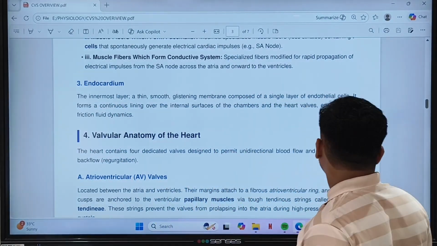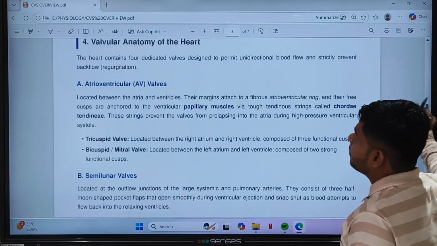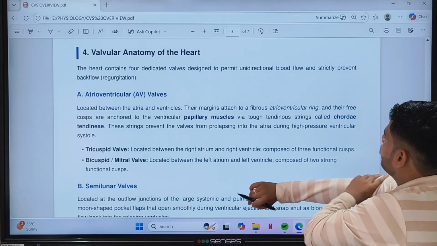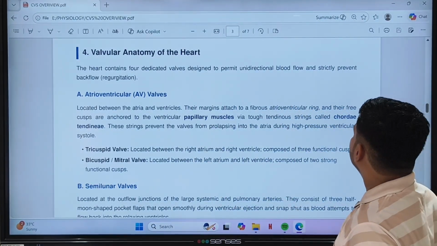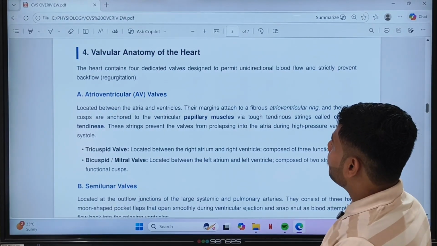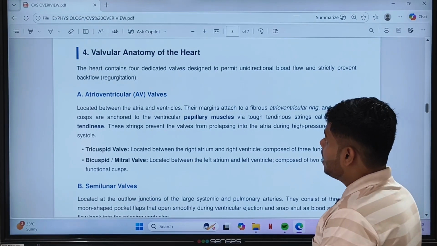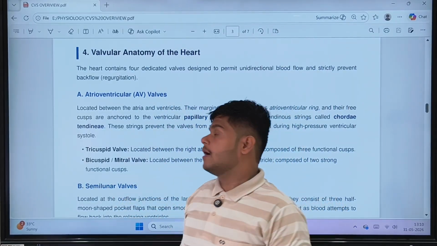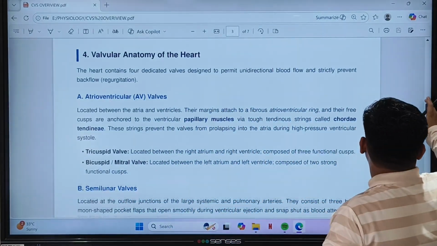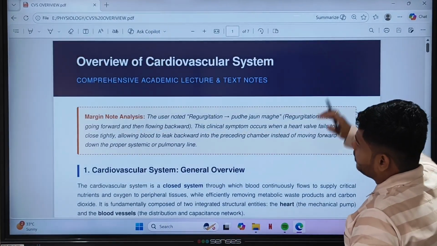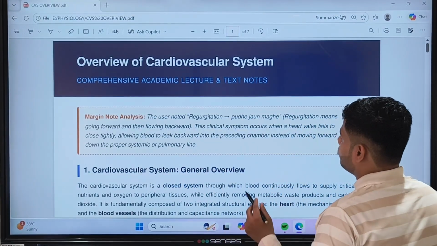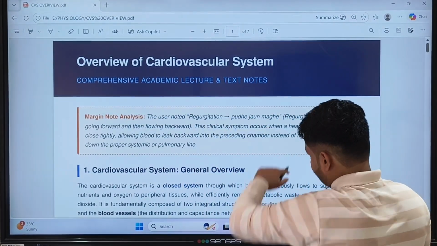Now valvular anatomy of the heart, let us study. The heart contains four dedicated valves designed to permit unidirectional flow and strictly prevent backflow, regurgitation. Now what is regurgitation? If you remember, at the top I have made one note. See, margin note means that note analysis. I have noted it at regurgitation.